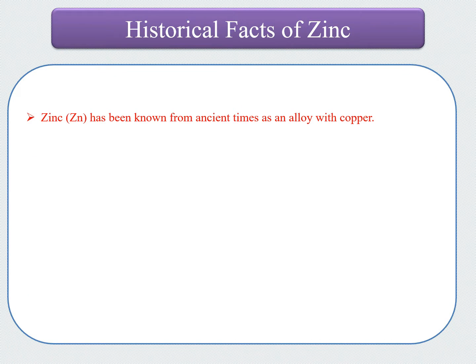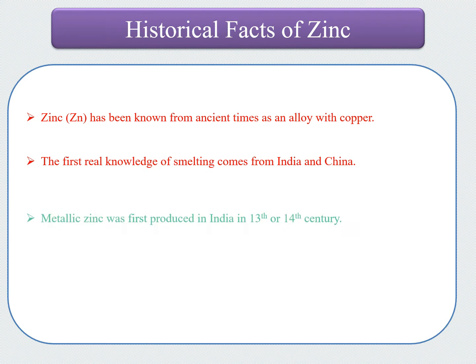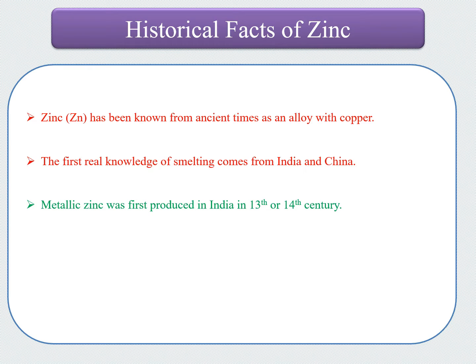Zinc has been known from ancient time as an alloy with copper because efficient methods of condensing the vapor to liquid zinc metal were not discovered until 14th century, and zinc was well used before that time as an alloy constituent. In ancient time, brass was produced by heating the copper and zinc oxide and carbon together in the Roman period. Evidence suggests that zinc was produced in India in 13th or 14th century by the use of ZnCO3 and oil. The metallurgists of China had achieved large-scale production of zinc by 16th century.